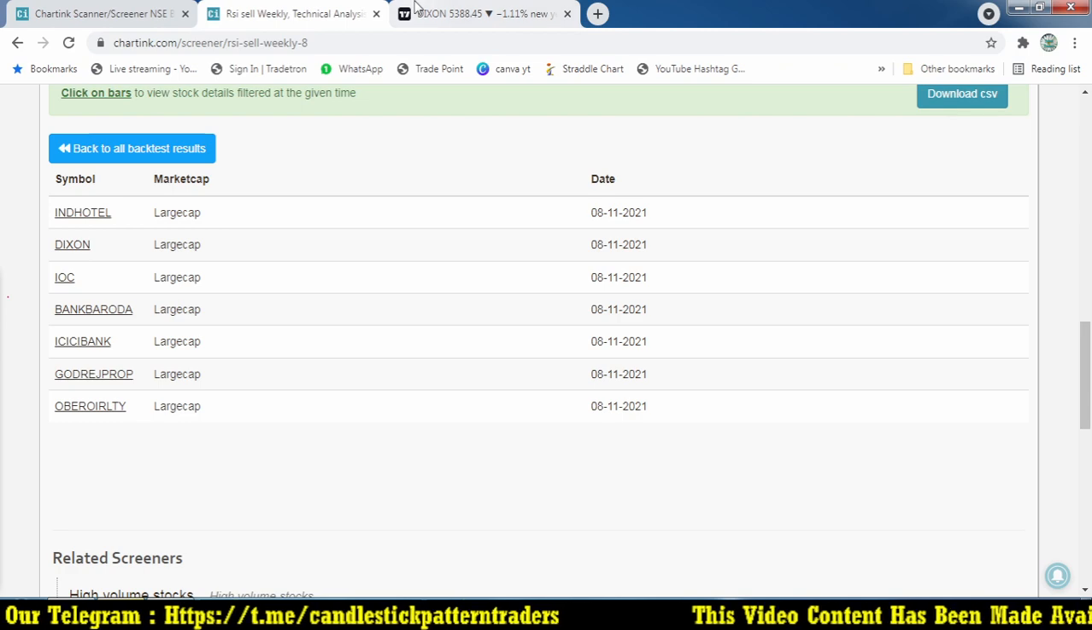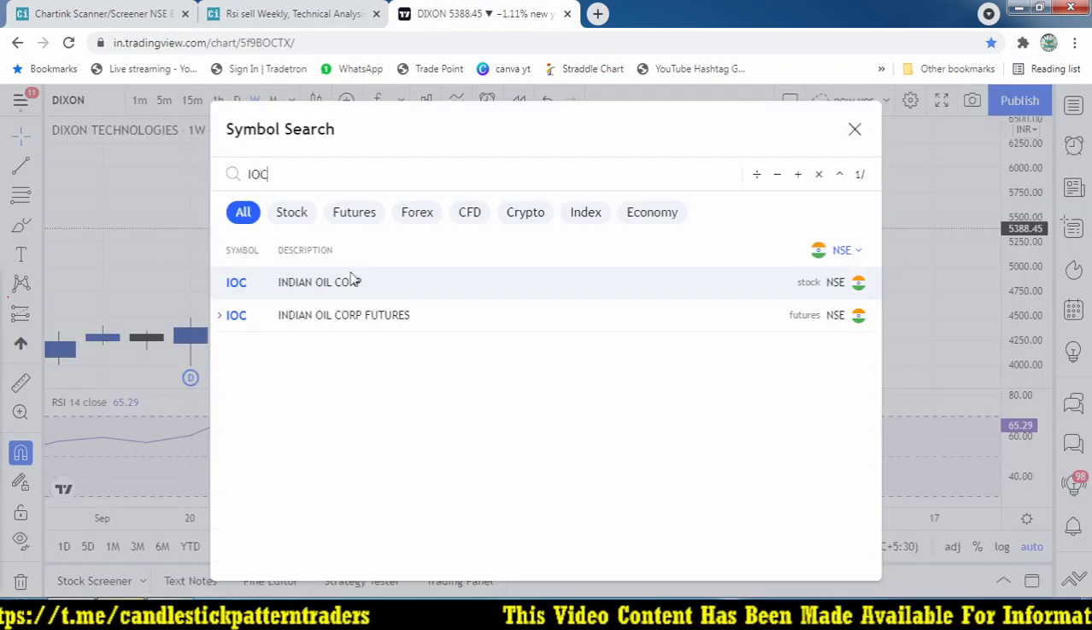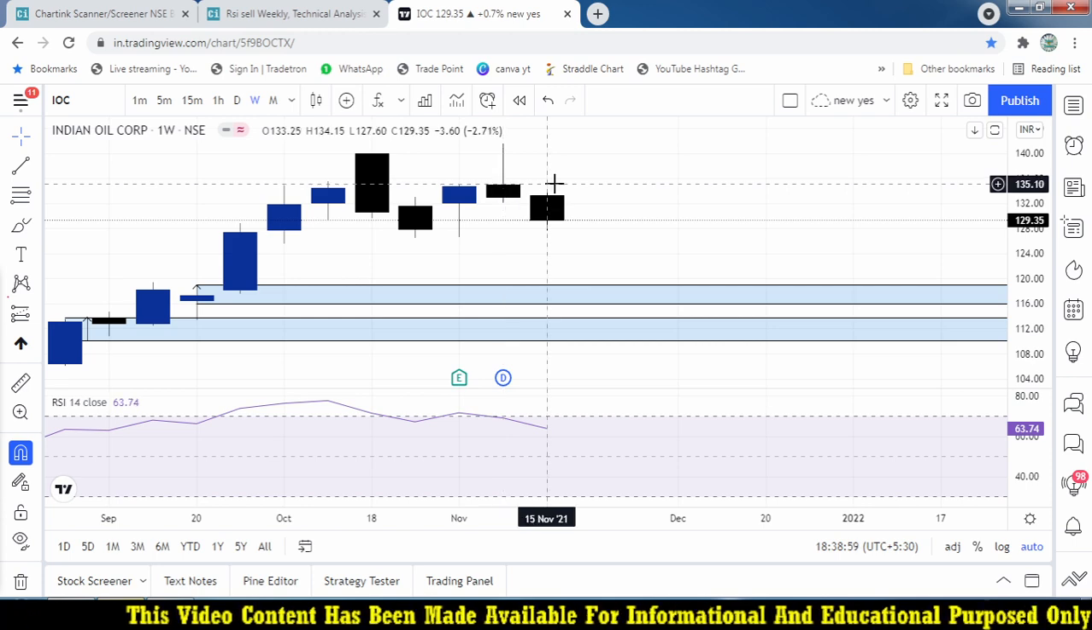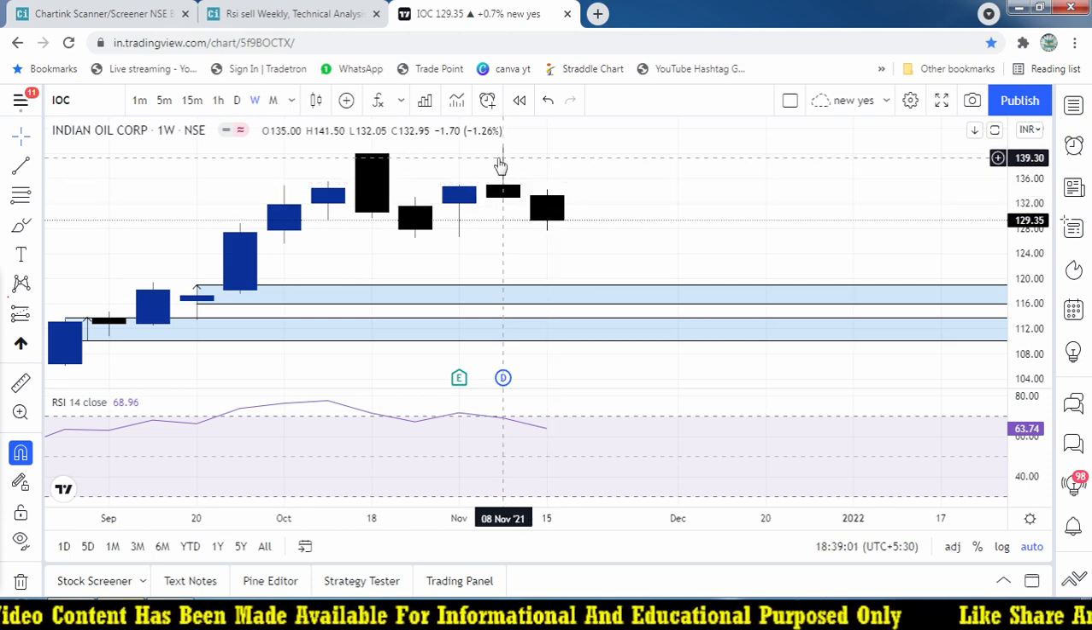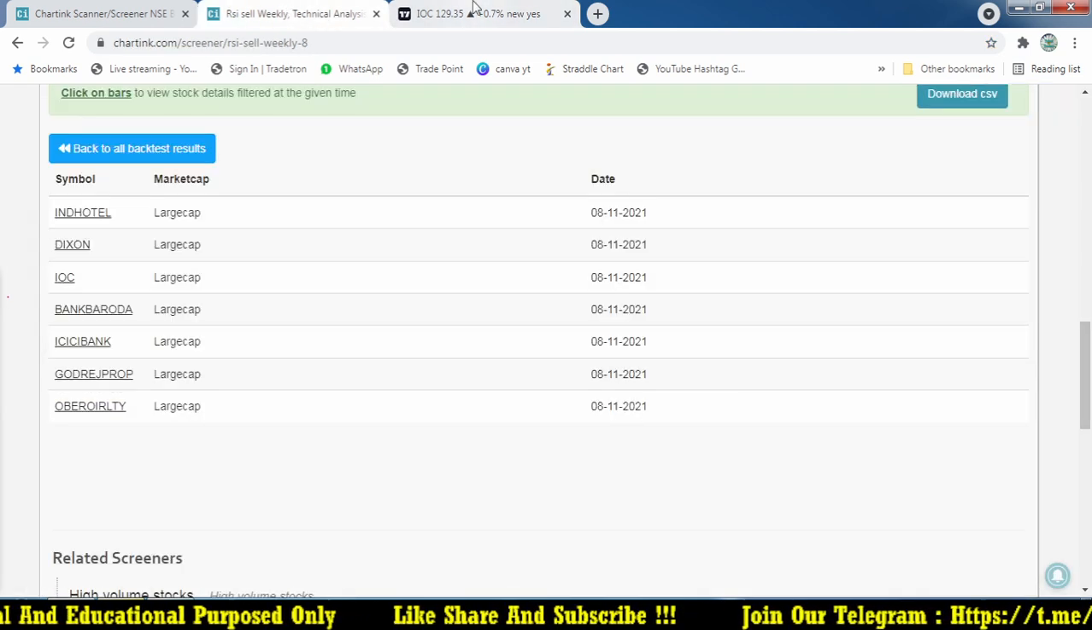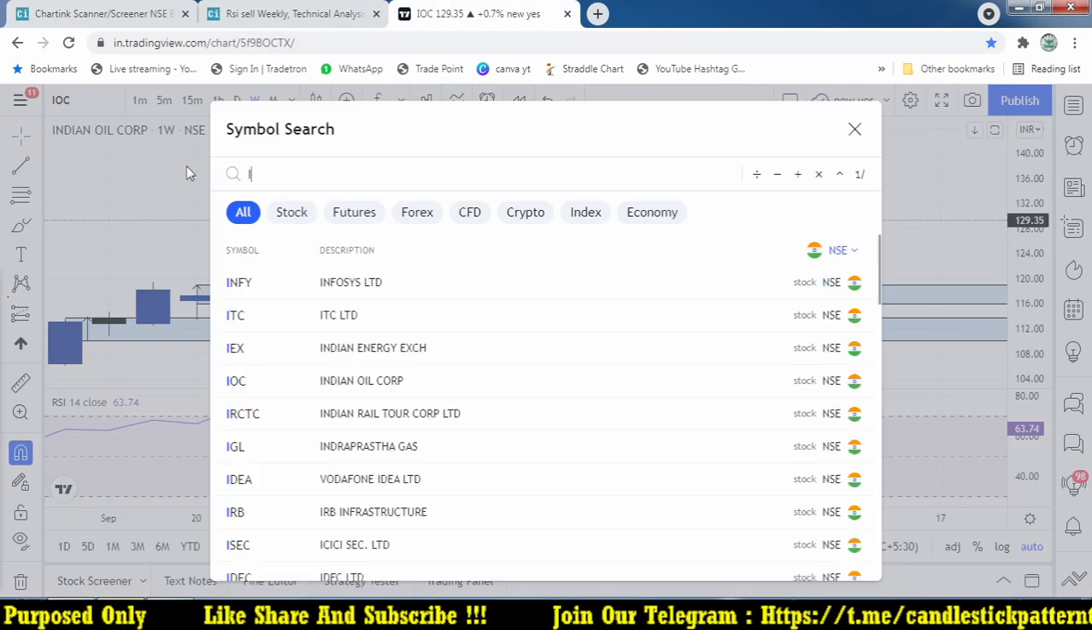And Bank of Baroda, IOC, let's see IOC on a weekly basis. Here last week's close is 132 and now it is 127. It made a low, so there is a 5 rupee fall if you are buying options. So there is a chance to make profit in this also. IOC and Bank of Baroda, ICICI Bank. Let's see ICICI Bank, what happened.